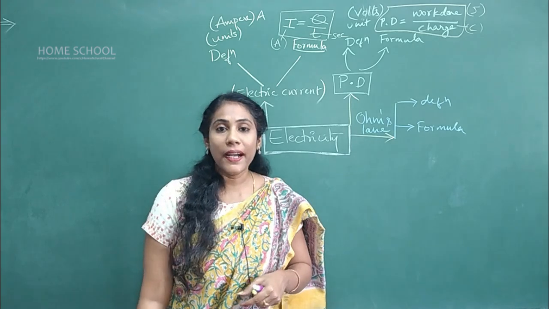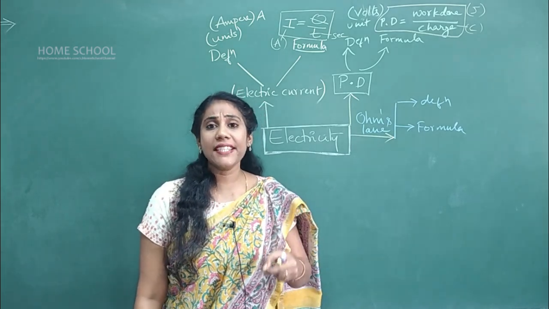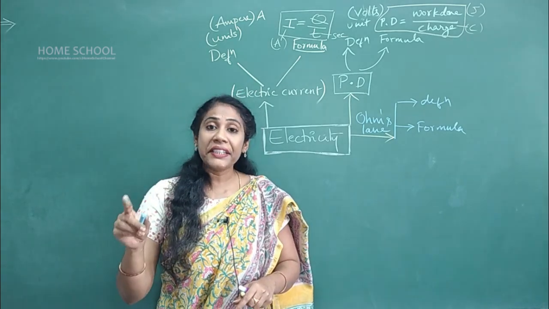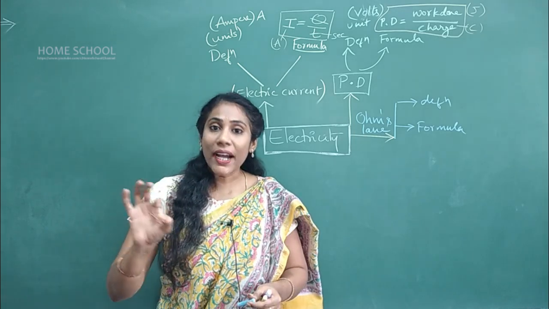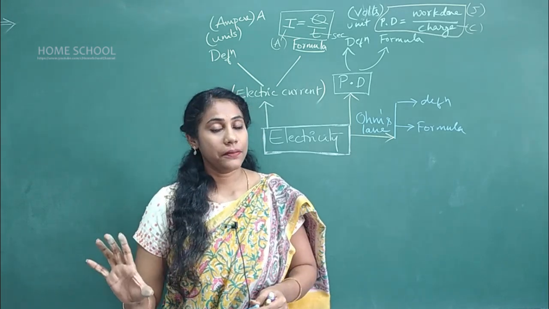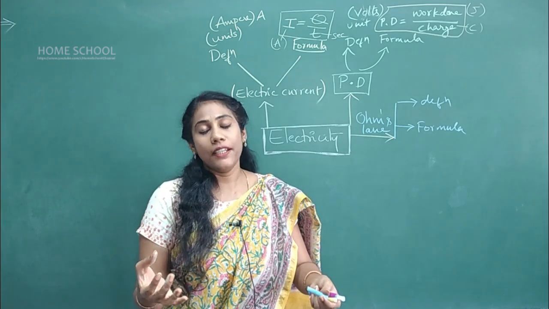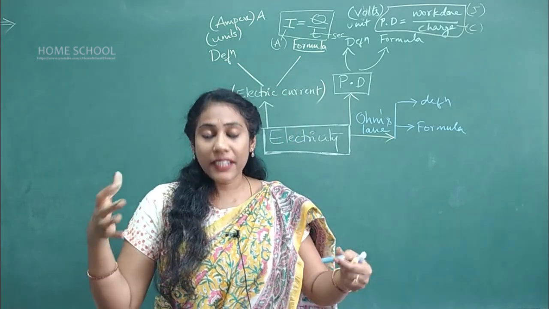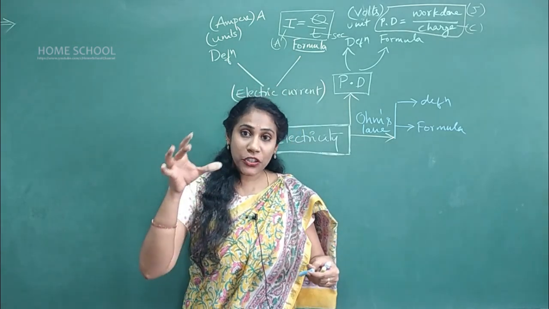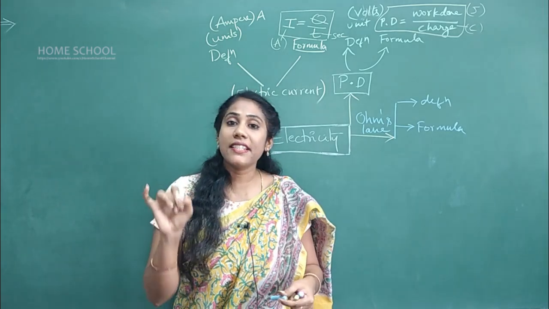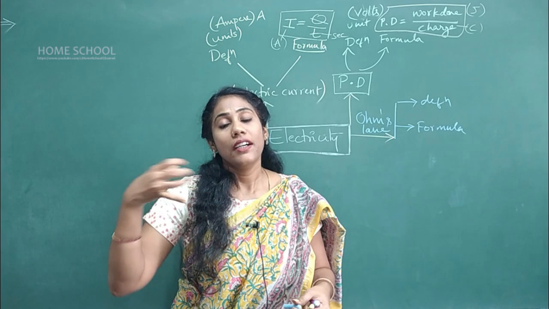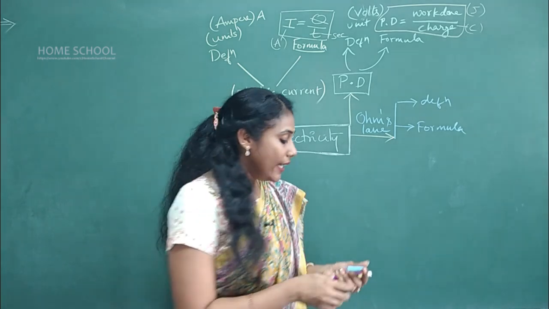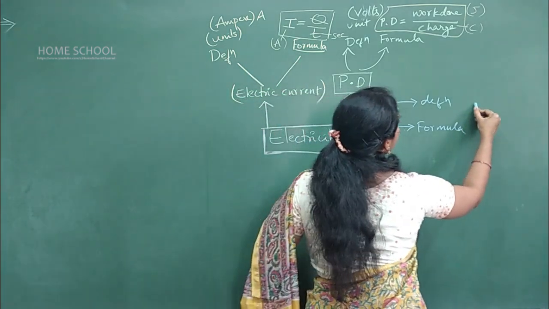Ohm's law is nothing but the potential difference across a conductor is directly proportional to the current carried in the conductor, provided temperature is constant. Yes or no? I repeat the definition once again because I don't have a place to write it. Try to revise it. The potential difference across a conductor is directly proportional to the current that is carried in the conductor, keeping temperature constant.